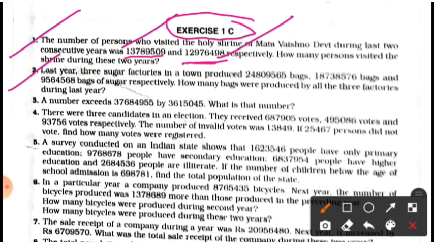Question number 2. Last year, the 3 sugar factories in a town produced some bags of sugar respectively. How many bags were produced by all the 3 factories during this year?